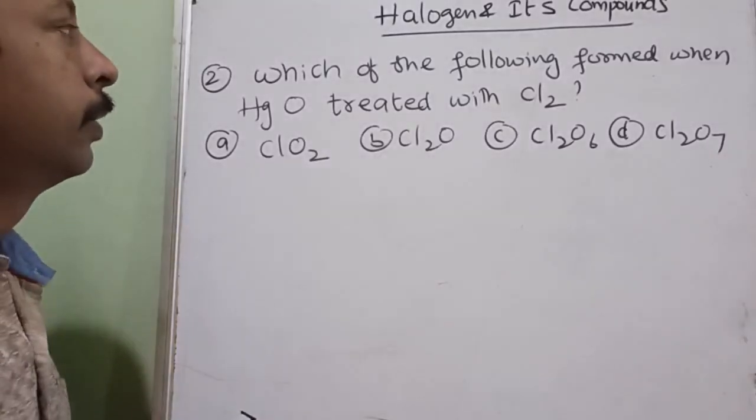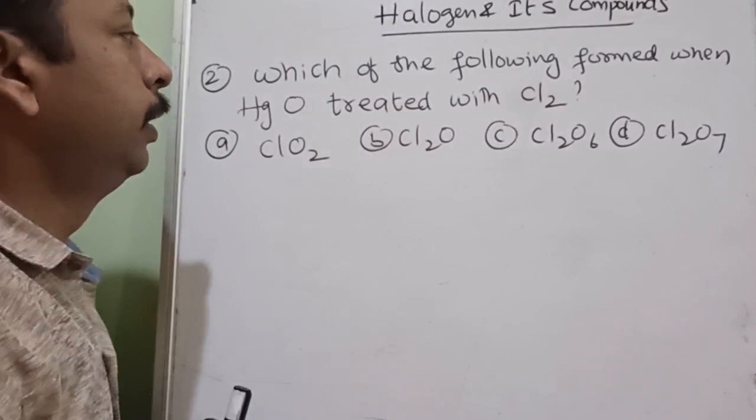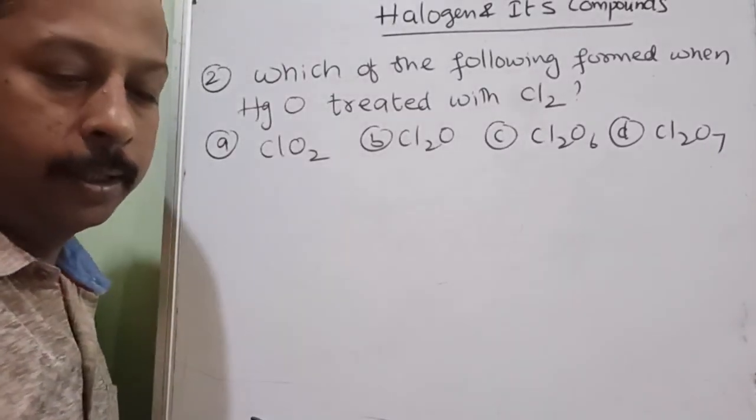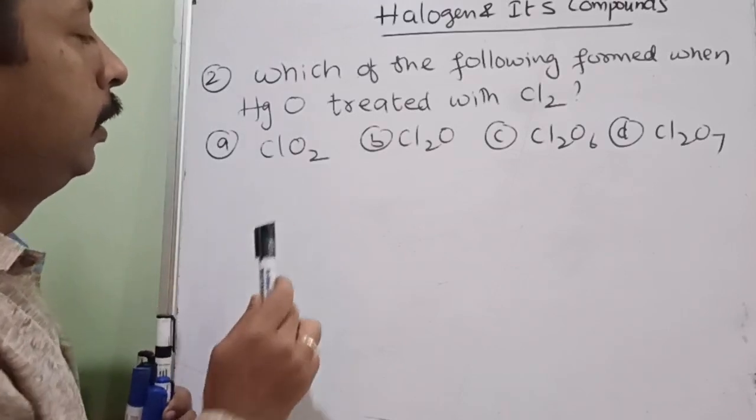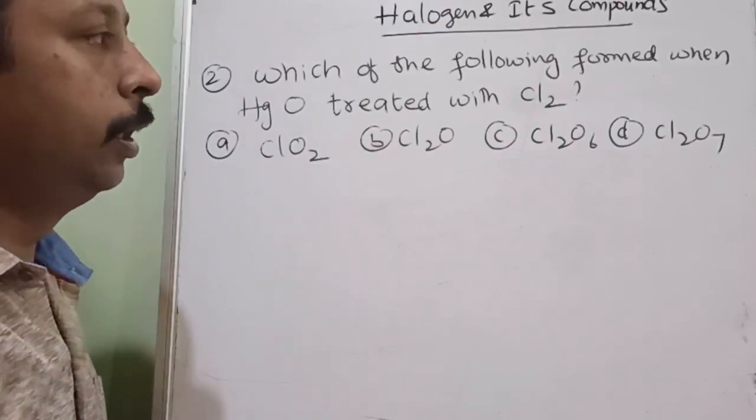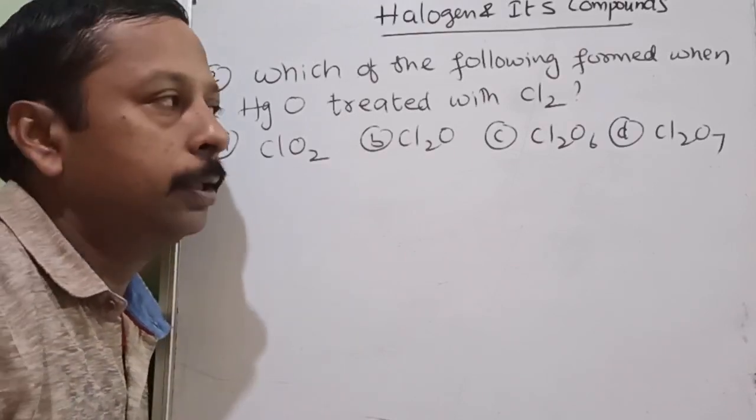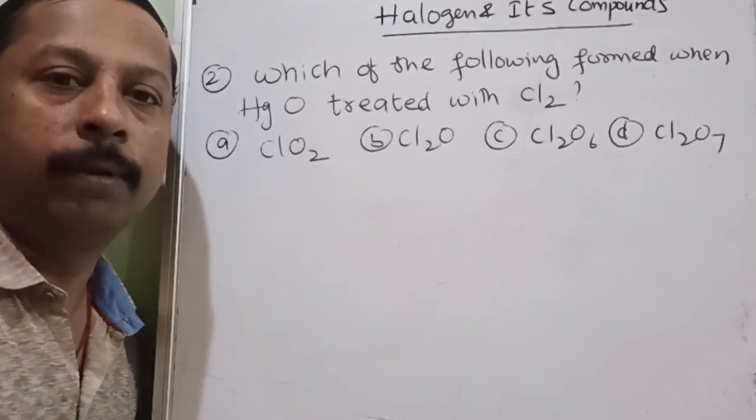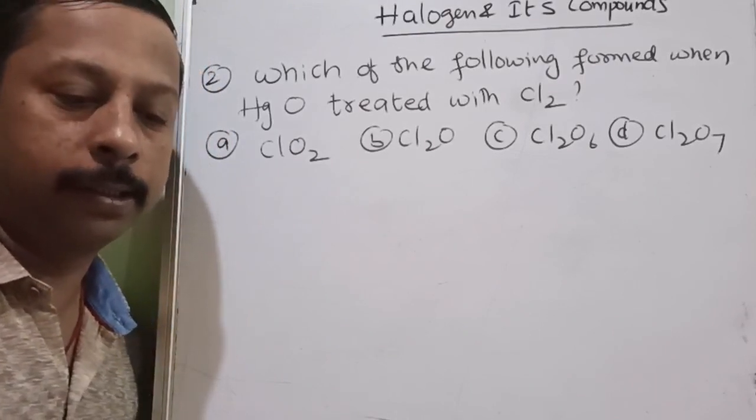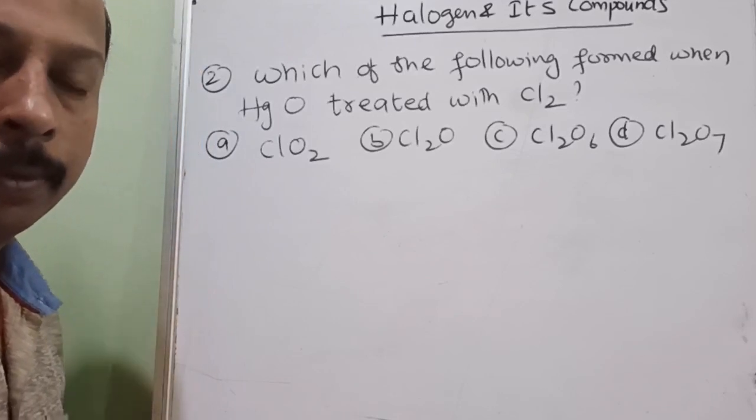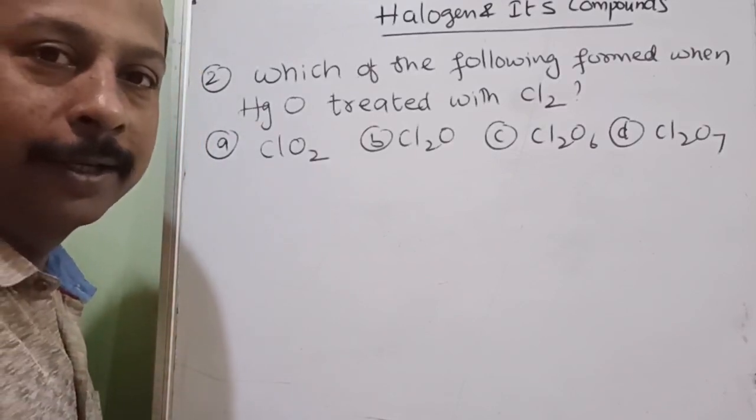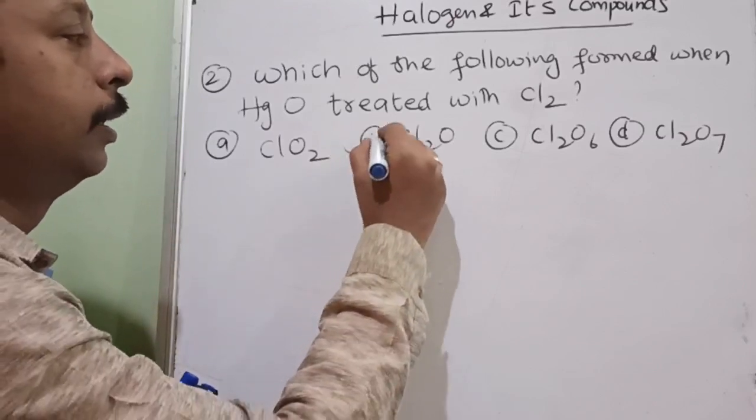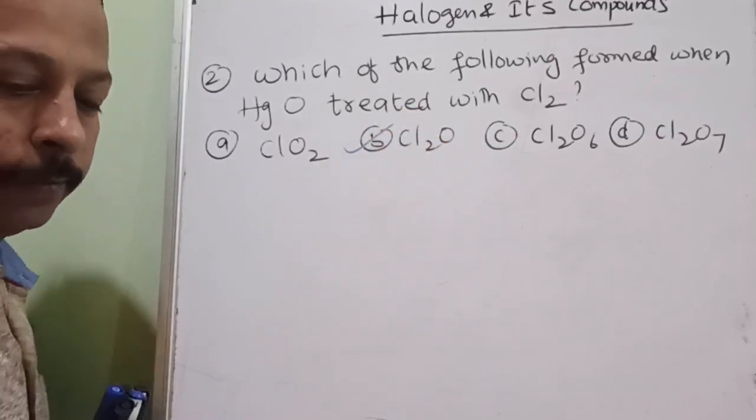Okay, here is the next question. Which of the following is formed when HgO is treated with Cl2? The options are ClO2, Cl2O, Cl2O6 and Cl2O7. Now you can tell me which is the correct answer. Guess and tell me. Guessed? Cross check with yourself. The answer is Cl2O.